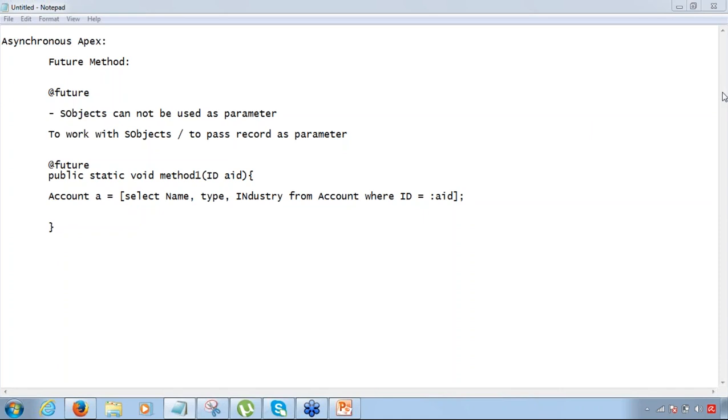Fine. All right. Now there is another way of invoking asynchronous Apex, which is pretty similar to this future method, which is called queueable Apex. So future method is the first, queueable Apex is the second way.